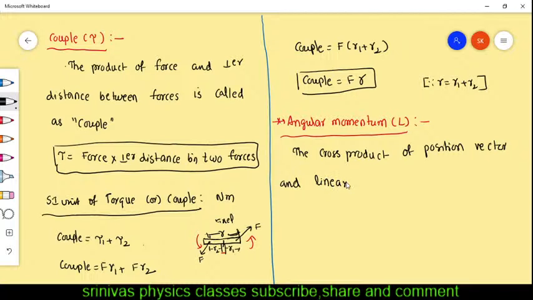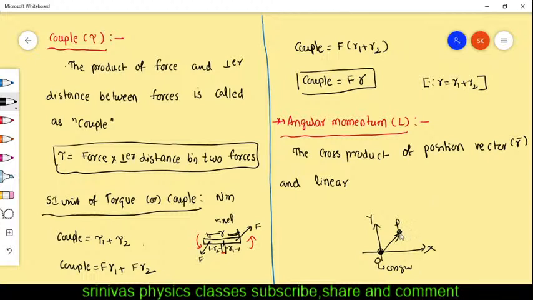Linear momentum is P. Position vector is r bar. Okay, what is position vector? The line joining one particle and the origin in the coordinate system is called the position vector. This is a particle in the coordinate system. Coordinate system means x axis, y axis. Origin means this one, the center of the coordinate system. It is the point of intersection of the x axis and y axis.